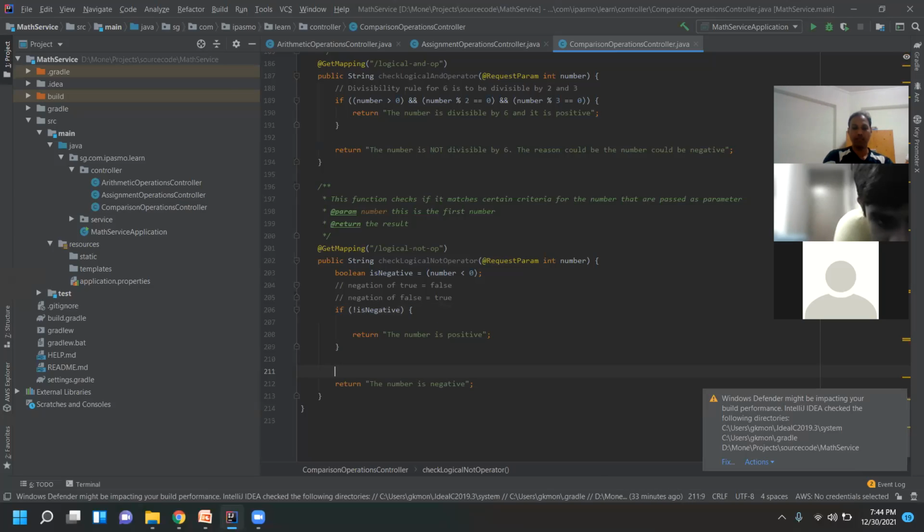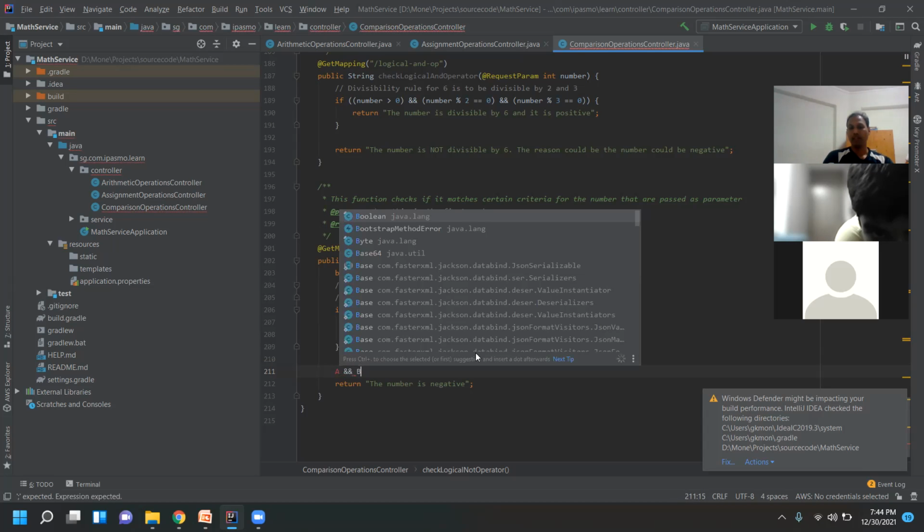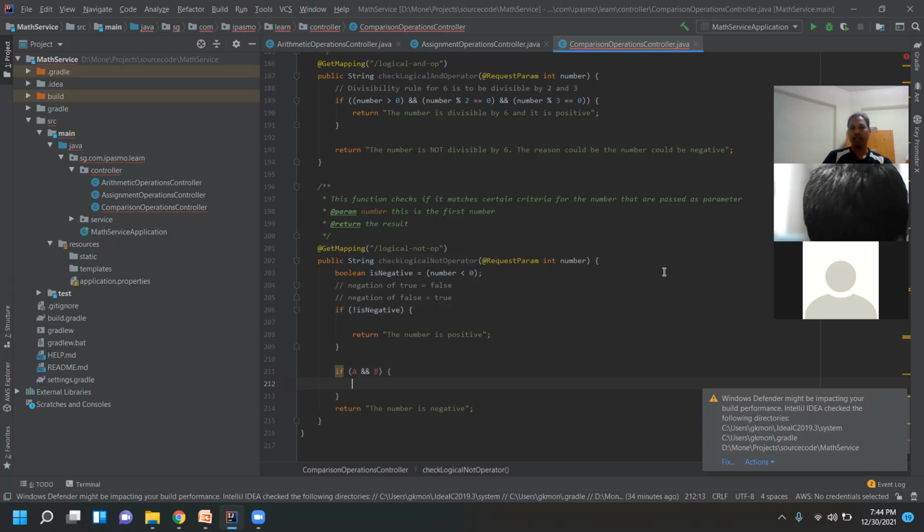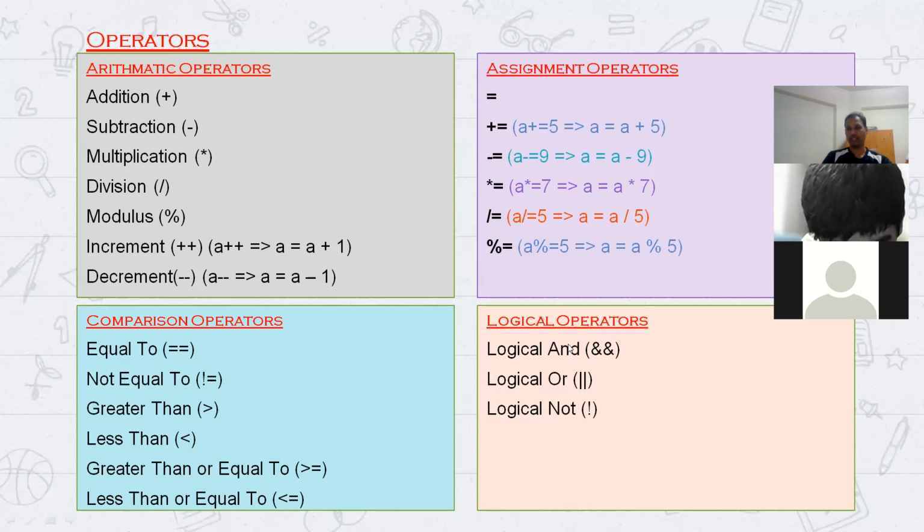Logical operators is like, A and B means A should be true and B should be true. Then only it will execute the further step. Something like this, if A and B. If I represent like this, A should be true and B should also be true, then only it will enter this condition, this block. Otherwise, it will not enter. So logical and represents both should be success.